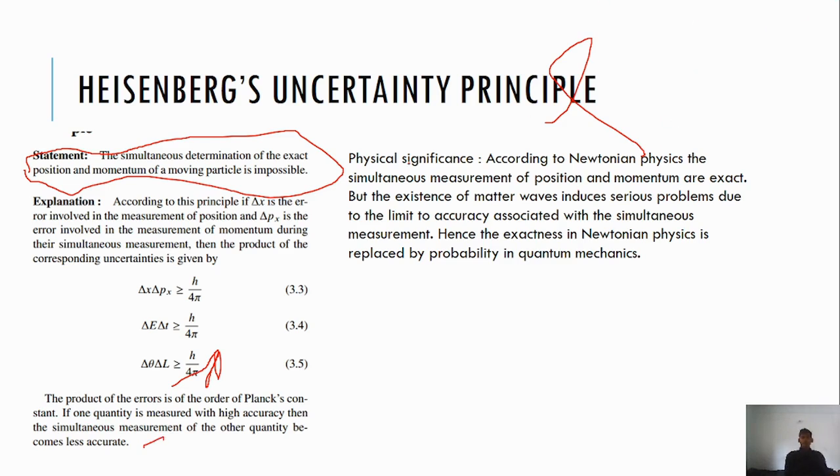Physical significance. According to Newtonian physics, the simultaneous measurement of position and momentum are exact, but the existence of the matter wave induced serious problems due to the limits to accuracy associated with the simultaneous measurement. Hence the exactness in Newtonian physics is replaced by quantum mechanics.